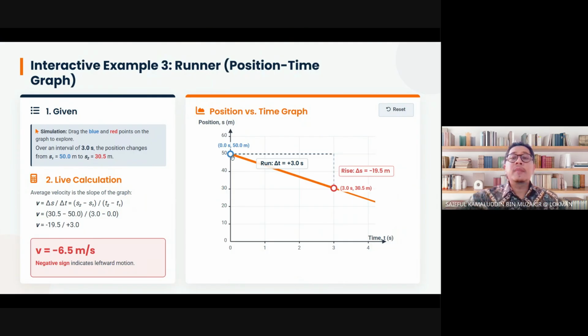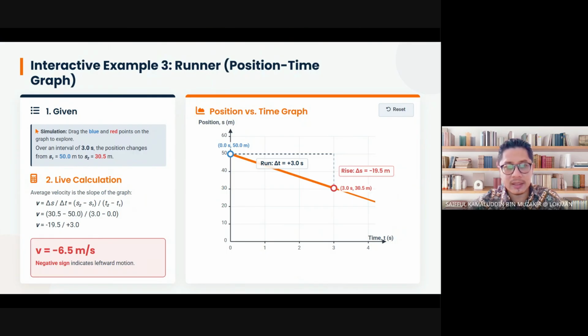Maybe we are looking at this from the top view, from the helicopter view. We could see the runner moves from y equals 50 to y equals 30. At the first second, he runs to about y equals 43. At the second second, his y is about 37. At the third second, his y becomes 30.